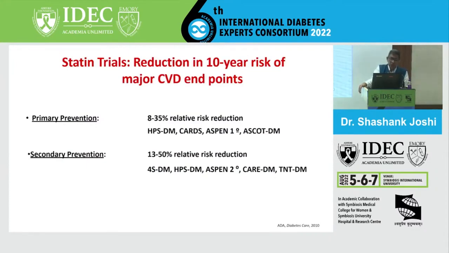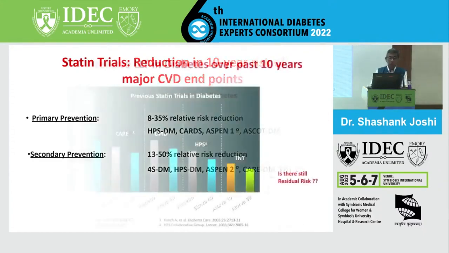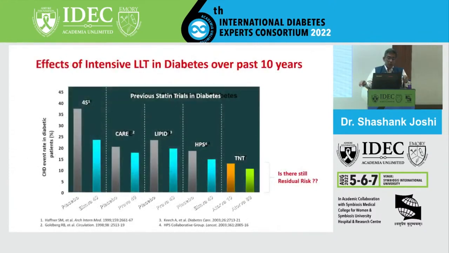This is a summary of HPS diabetes, CARDS, ASPEN primary, and ASCOT diabetes. And when you look at secondary prevention, it's around 13 to 50% relative risk reduction, whether it's 4S diabetes, HPS diabetes, ASPEN, CARE diabetes, TNT diabetes. So that's the summary, that despite all this, there will be a residual risk which will be left over after statinization. So when you look at statin therapy also, there is a new term which was introduced almost a decade back in the United States called intensive lipid lowering therapy.